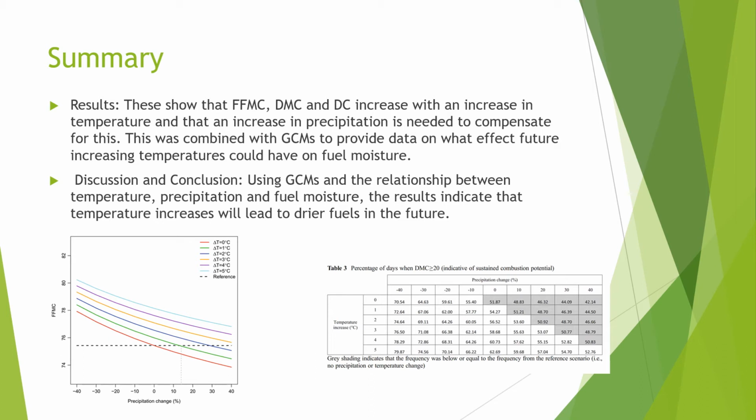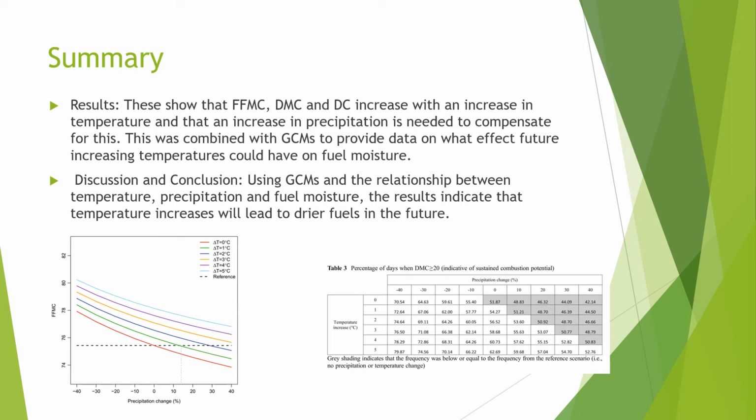As you can see in the table at the bottom right of the article as well, as temperature increases, so does the percentage of days when the drought moisture code in this case is going to increase and therefore become drier. And again, precipitation change needs to increase to compensate for these drier fuels.